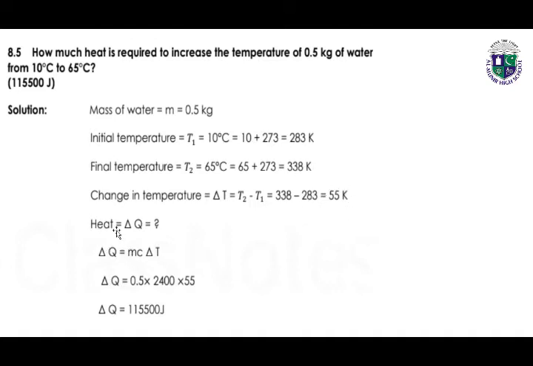We have to calculate the heat. To calculate the heat, we have this equation, which is given in your unit number 8. Change in heat is equal to m, mass of the body, specific heat capacity, and change in temperature. By calculating all these three values, we will get the change in the heat, or the amount of heat absorbed by the body.